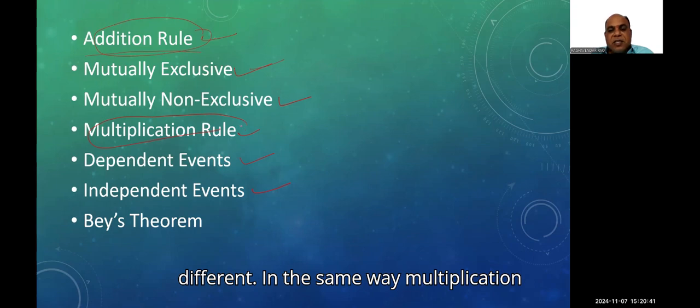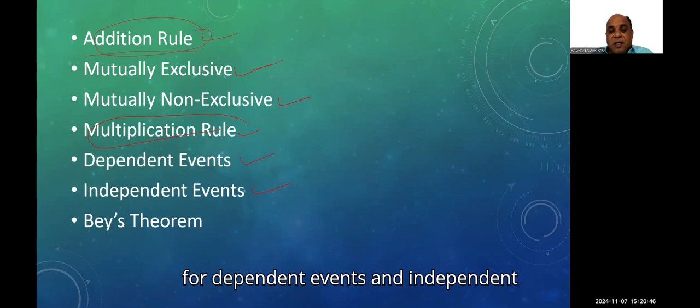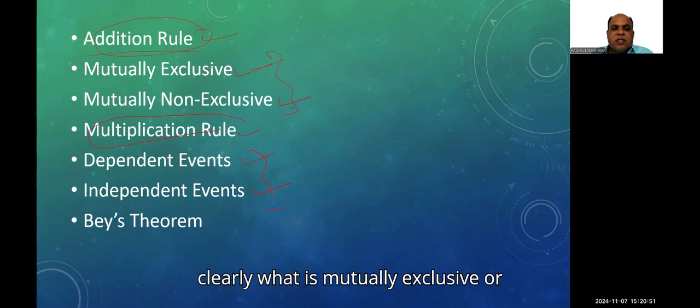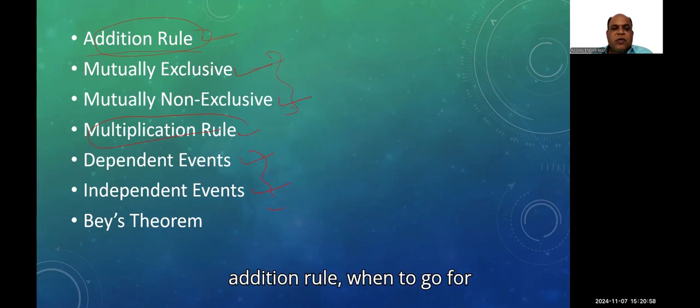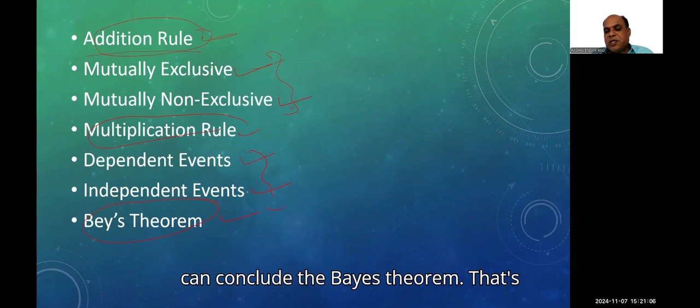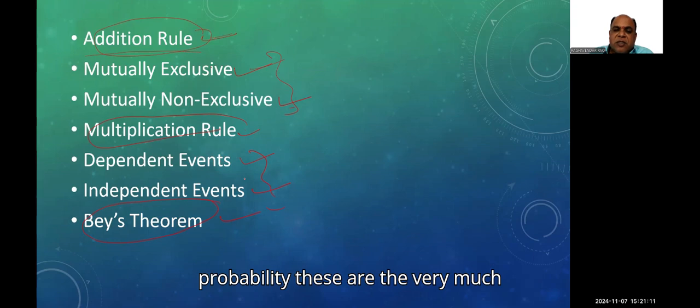In the same way, the multiplication rule has to be applied for dependent events and independent events. Understand these two things clearly: what is mutually exclusive or non-exclusive, and what are dependent and independent events. Then when to go for the addition rule, and when to go for the multiplication rule. Based on that, we can conclude the Bayes theorem. That's it. For data science purposes, these are the very important parts of probability. More than this, nothing is there. Let us try them one after another.